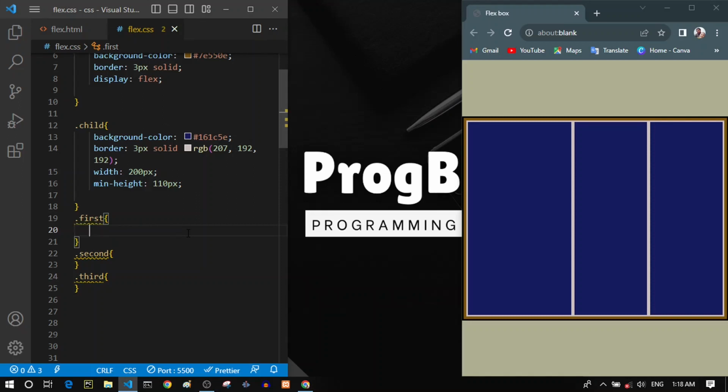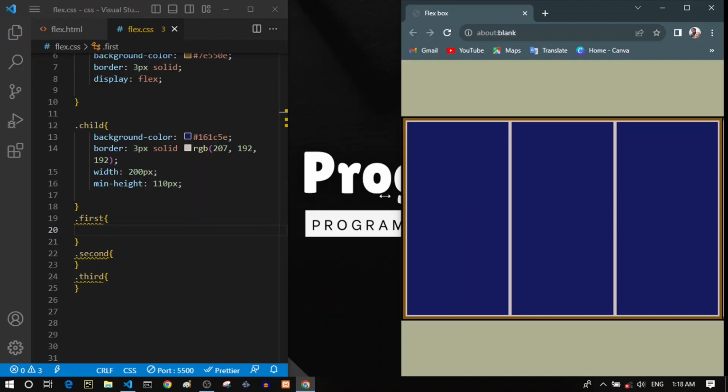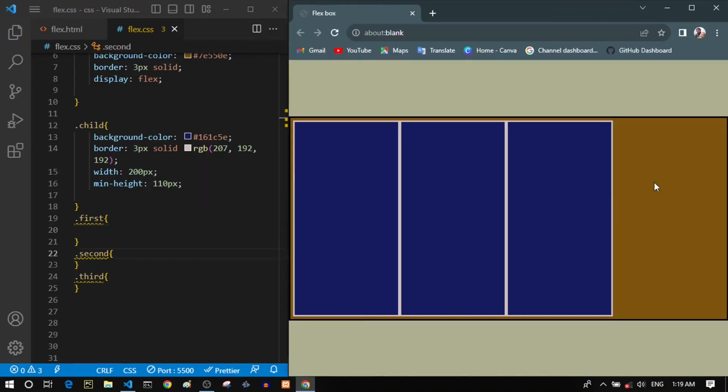So let me clear this flex shrink. And also let's expand our browser. You can see that this flex container has an extra space on the right side. So if we want to fill out this extra space using any of these flex items, we can use the flex grow property.